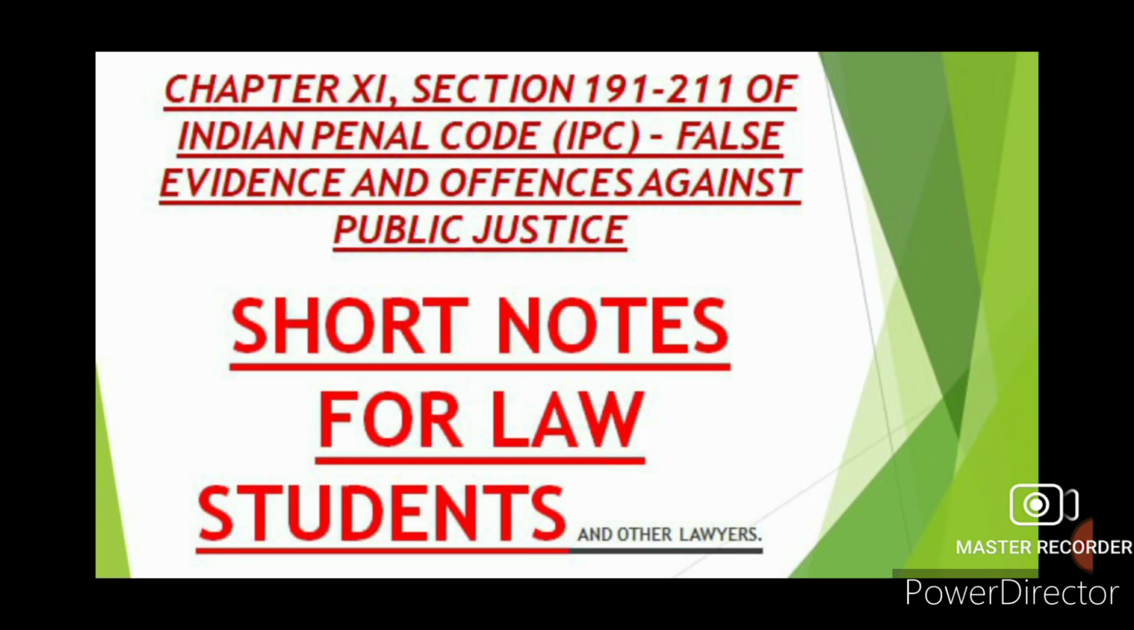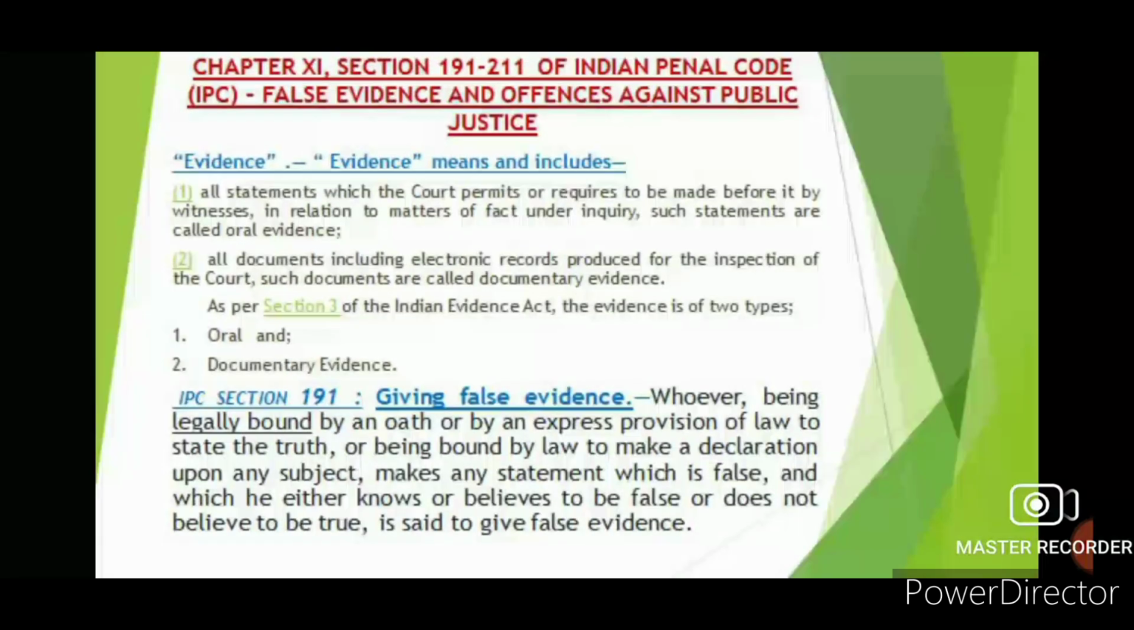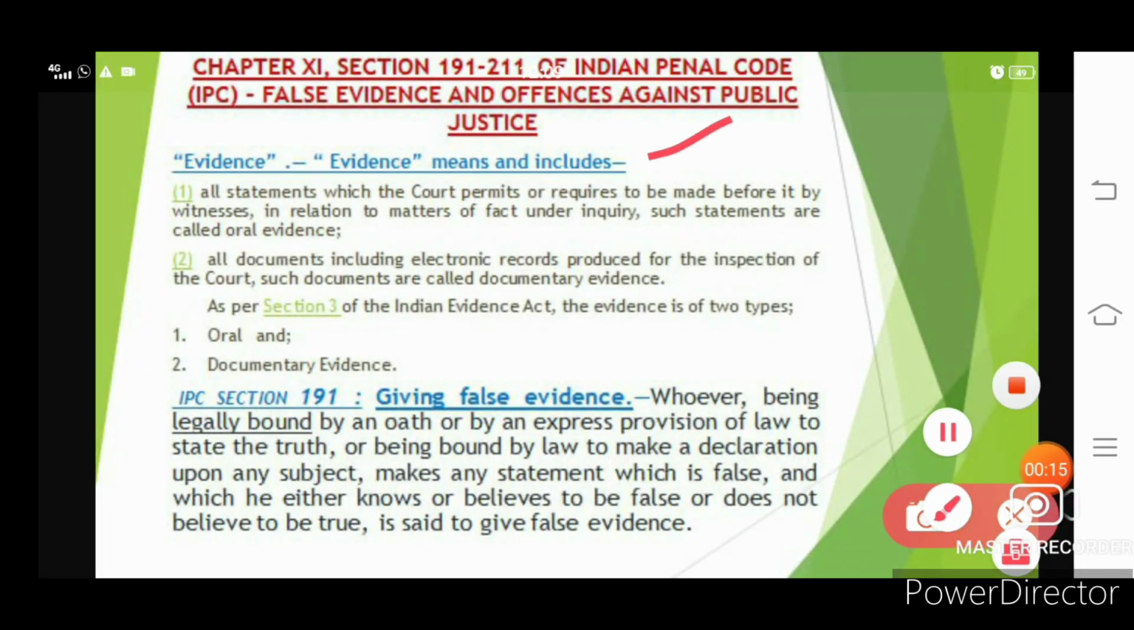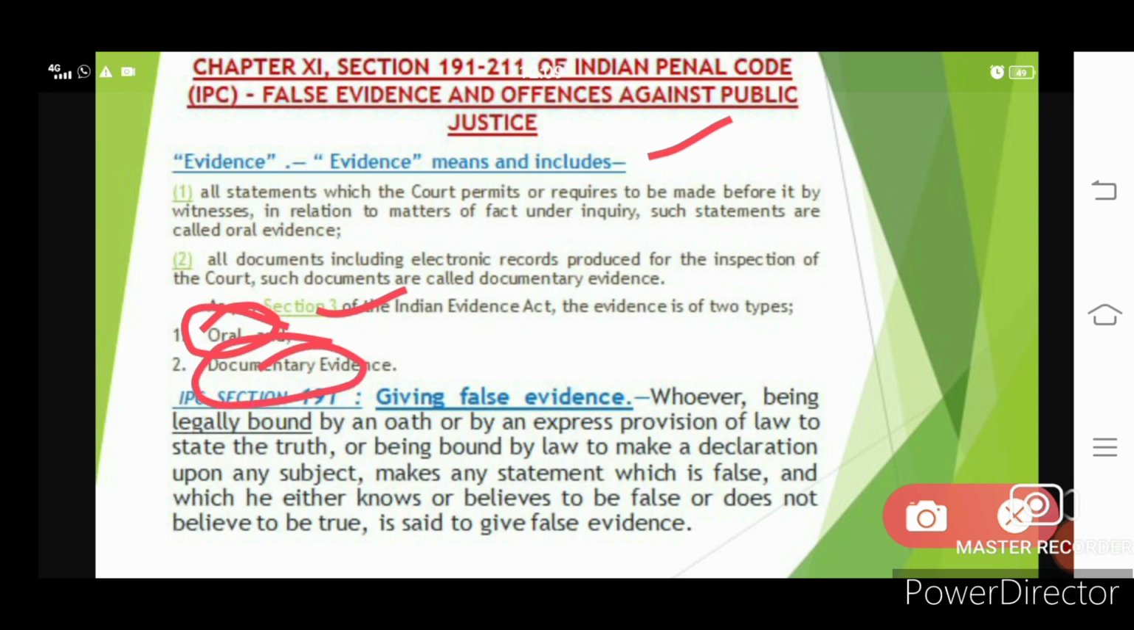So today we are going to discuss chapter 11, sections 191 to 229 of the Indian Penal Code, false evidence and offences against public justice. Firstly, let's know what evidence is and what it includes. According to Section 3 of the Indian Evidence Act, evidence is of two types, that is oral evidence and documentary evidence. Firstly, let's talk about oral evidence.